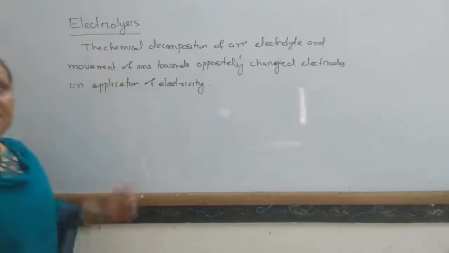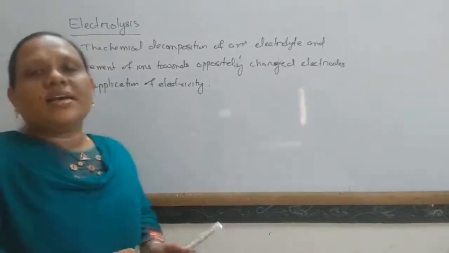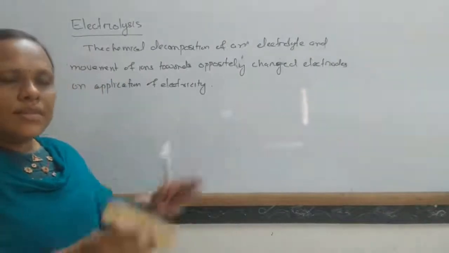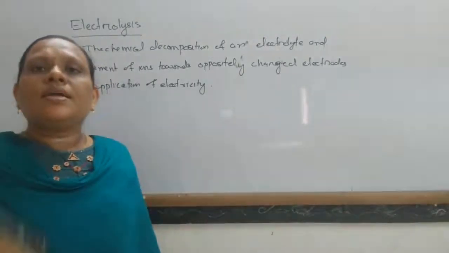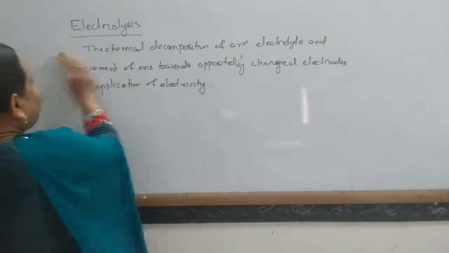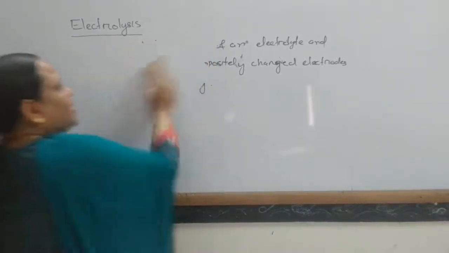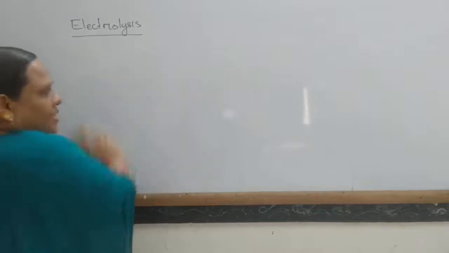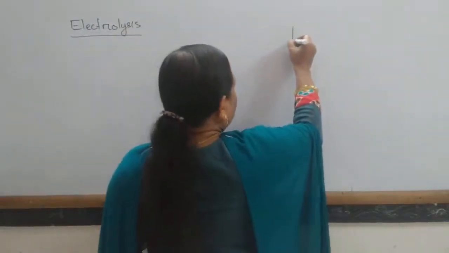And the electrolysis takes place in a device that is known as an electrolytic cell.